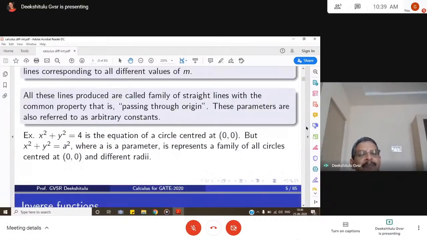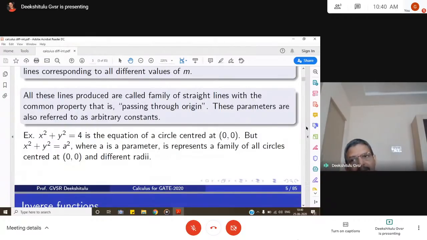Another example: x square plus y square is equal to 4 is the equation of a circle centered at 0, 0 with radius 2 units. All of us know that. In place of 4, if I put a square and call a a parameter, then what happens? If you take a equal to 1, you get one circle. a equal to 2, another circle. a equal to 4, 9, 16, 20, 30, 40, 100. So many circles you get.